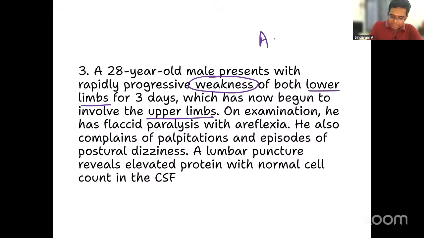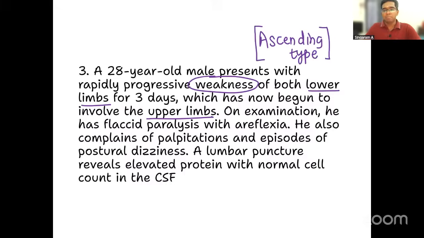It is an ascending type of weakness. Ascending type of weakness is an important clue in your question. So from below it goes up. That is what is called ascending. On examination, he has flaccid paralysis with areflexia.